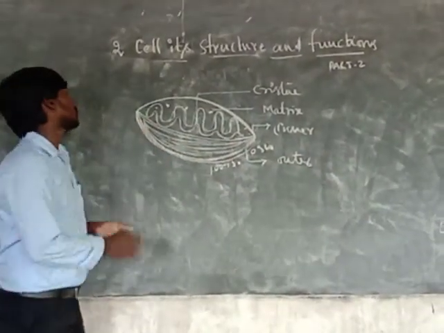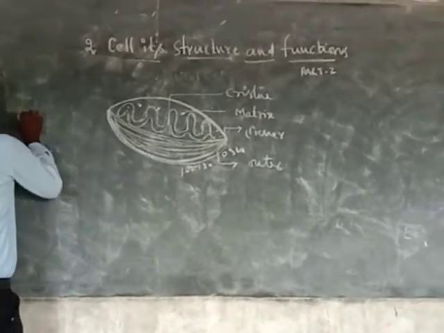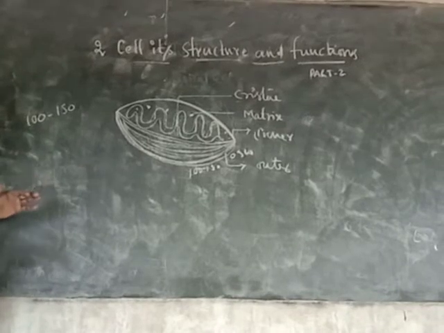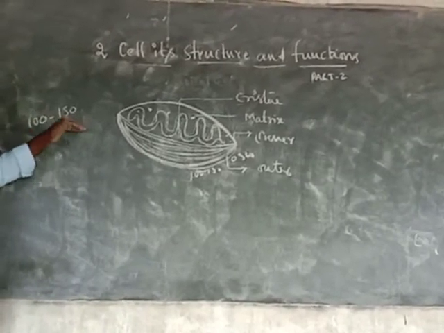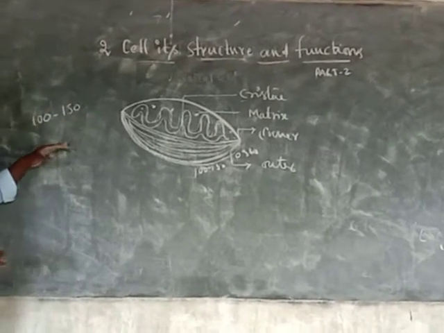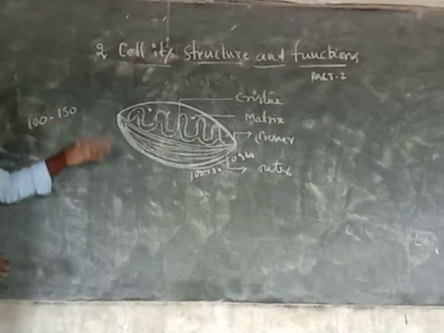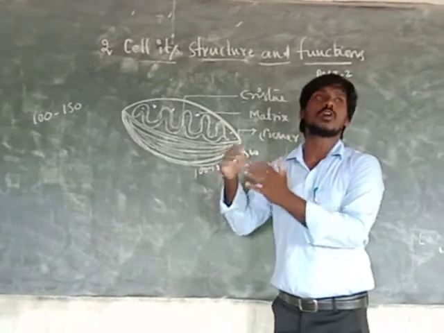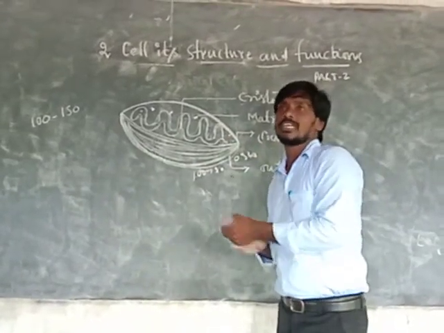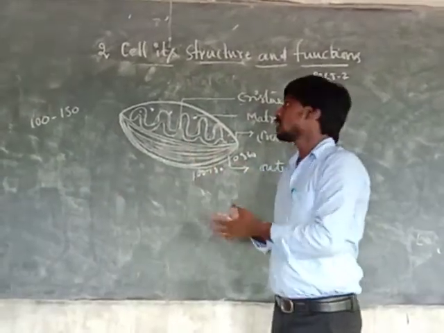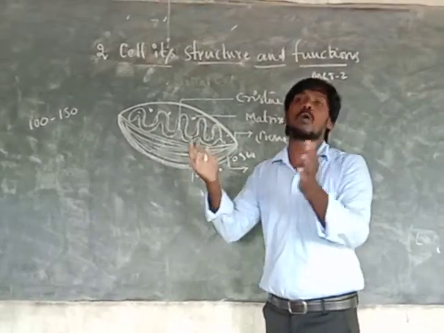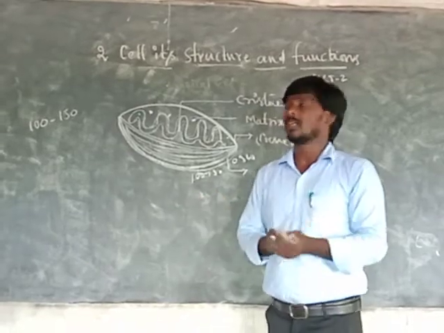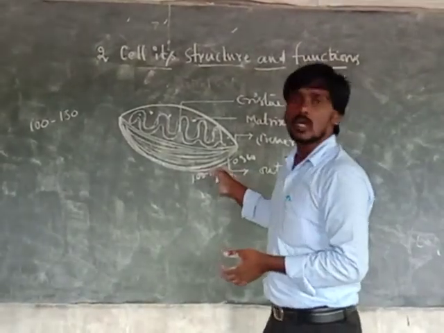Each cell has nearly 100 to 150 mitochondria, which provide energy to the other organelles. That's why the mitochondria are the powerhouse of the cell.